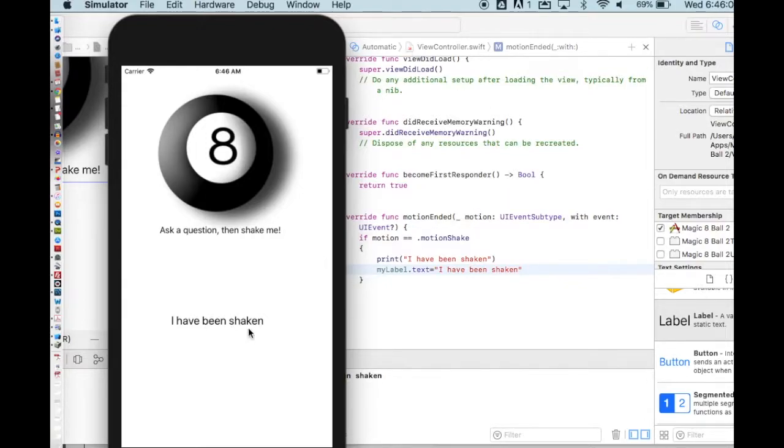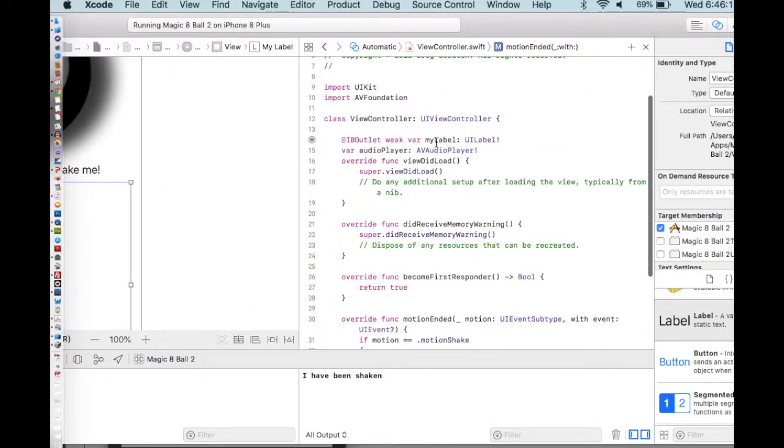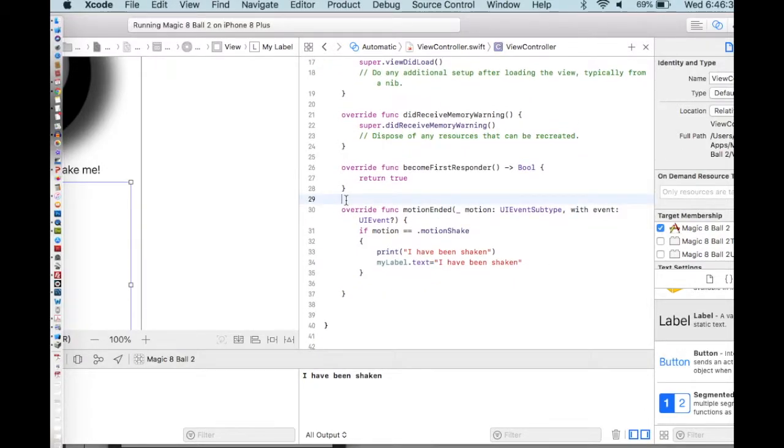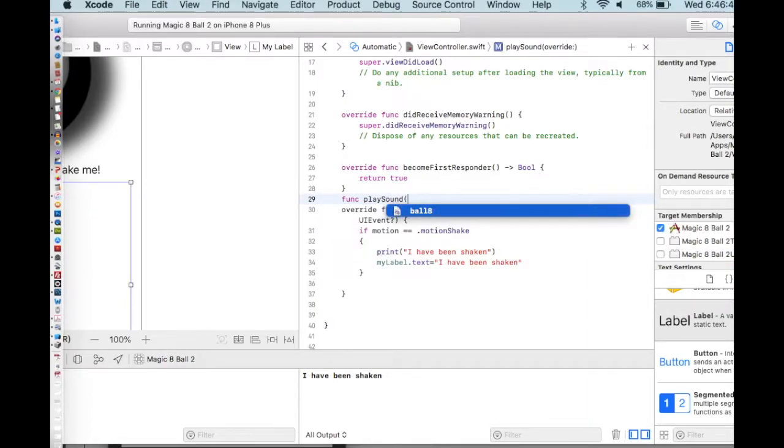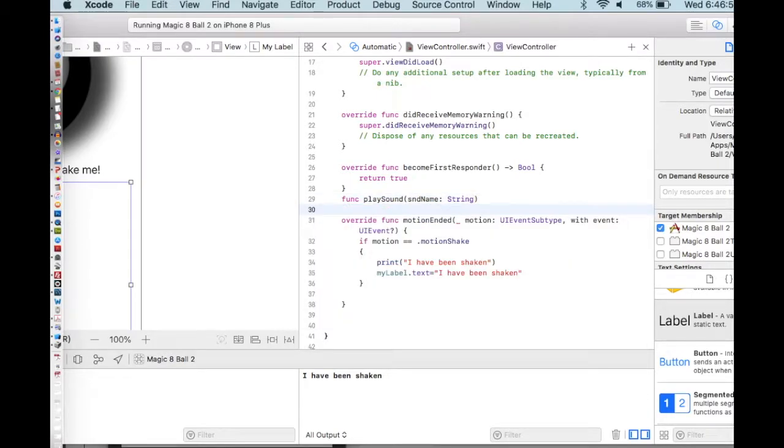Now we want to get the sounds to play and the messages to change. To get the sounds to play, there's a little tiny bit of code that we have to write. We need to make an audio player, which we've already made. Good. So audio player, and then we need the code for the audio player. Down here, we're going to make a function called play sound. And then I'm going to make a variable called sound name. It is going to be a string, so that's a type. String is just text. It's a variable, but it doesn't vary, so it's a constant. So in Swift, we use something called a let.